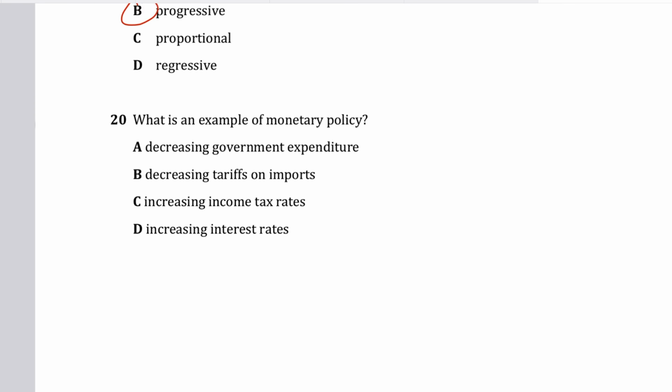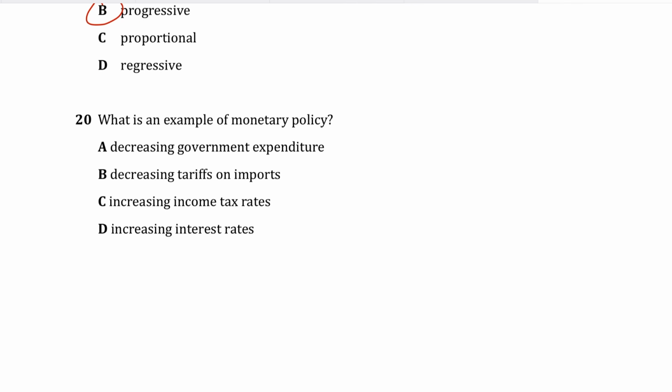Question 20, what is an example of monetary policy? Now, monetary policy would involve controlling money supply and interest rates. So increasing interest rates is a monetary policy measure implemented by the central bank.